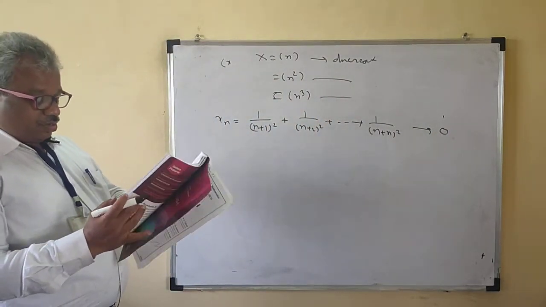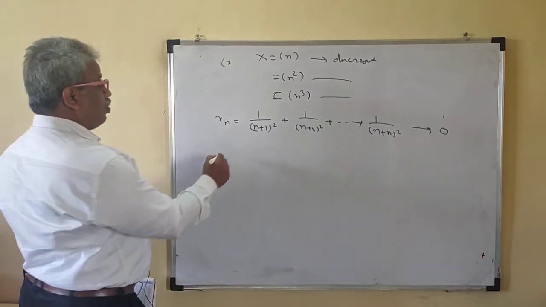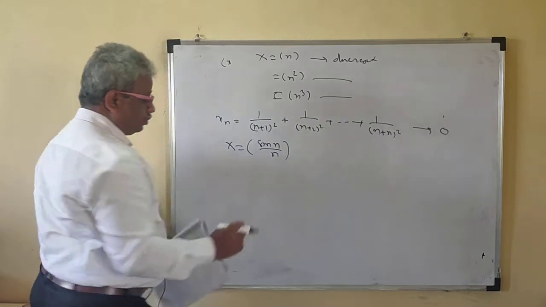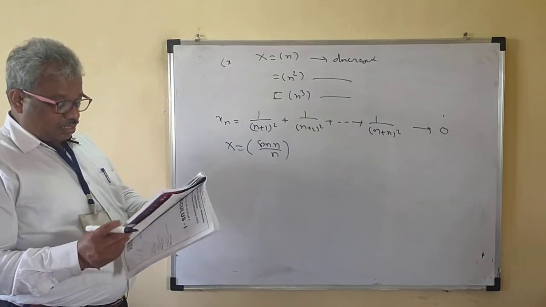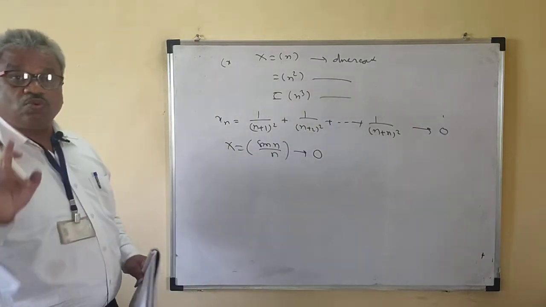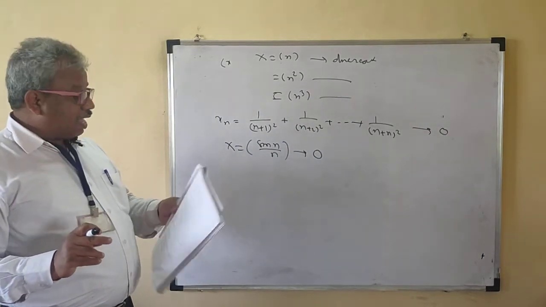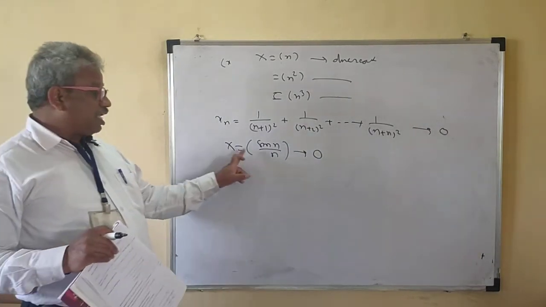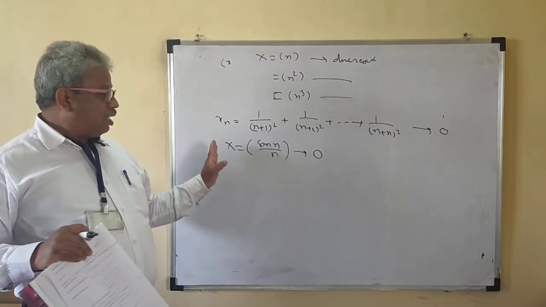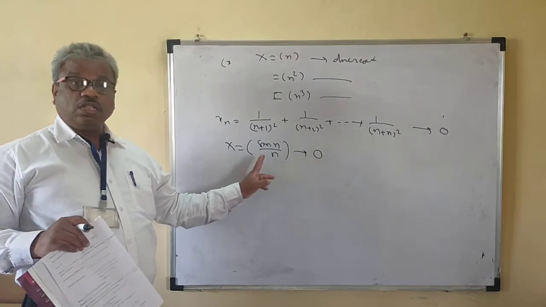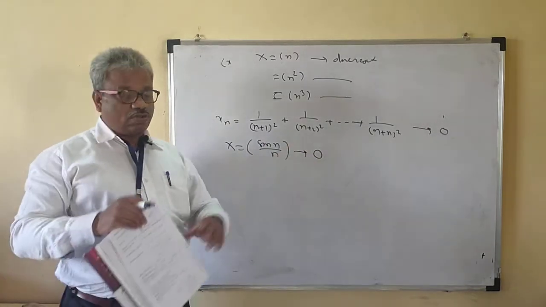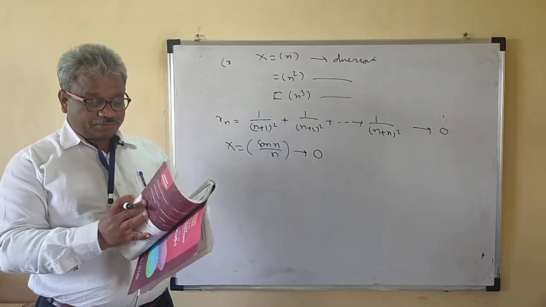Now xn = sin n upon n converges to 0. Note that this is not converging to 1, because n tends to infinity, sin n is bounded and n is infinity, so this sequence converges to 0.